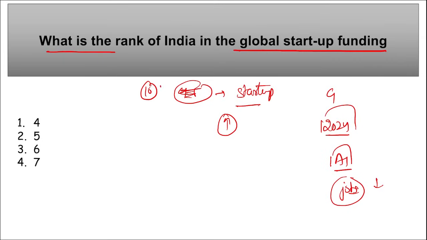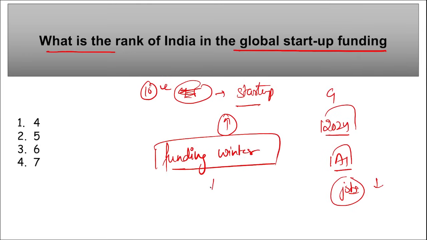From the last 10 years, we are seeing that huge funding has increased, right? But now we are seeing a funding winter. There is a term, funding winter. And what does this term mean? When the startups are not able to get any funding, right? Or the funding has been decreased.